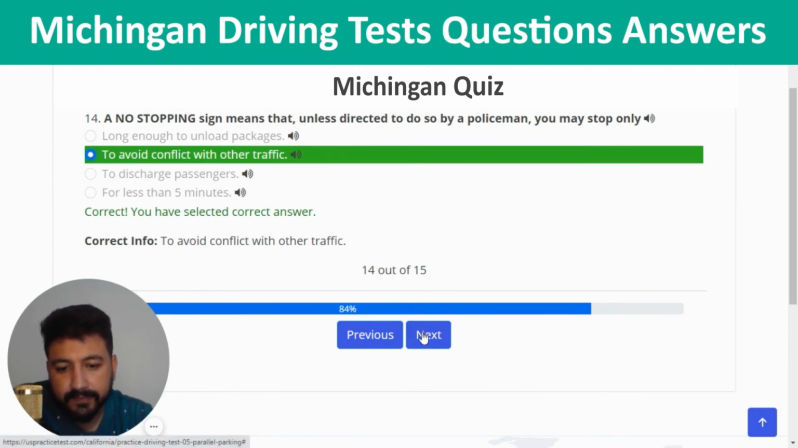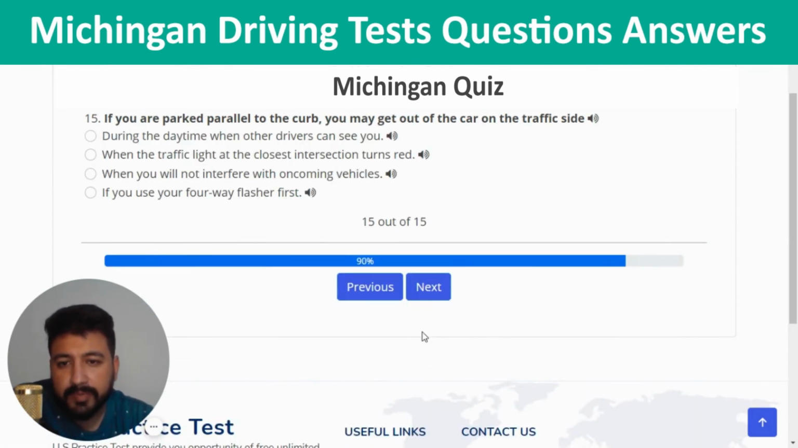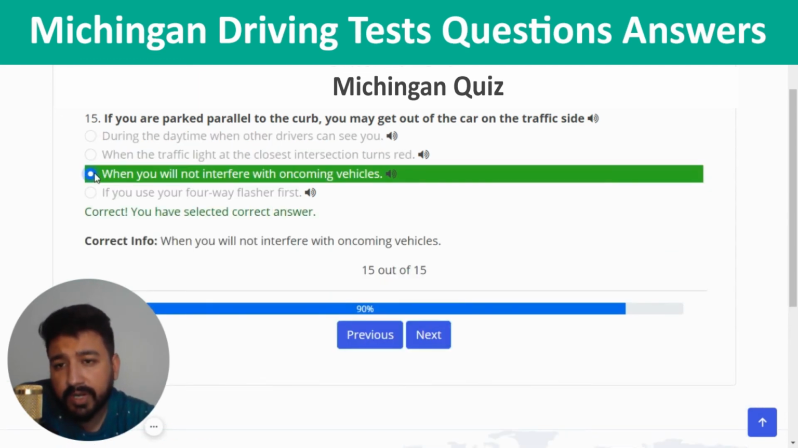Yeah, and next. The last question is, if you are parked parallel to the curb, you may get out of the car on the traffic side. The right answer of the last question is when you will not interfere with oncoming vehicle. So I'm going to click on the third option. This is the correct one, and this is also the end of quiz number 5.